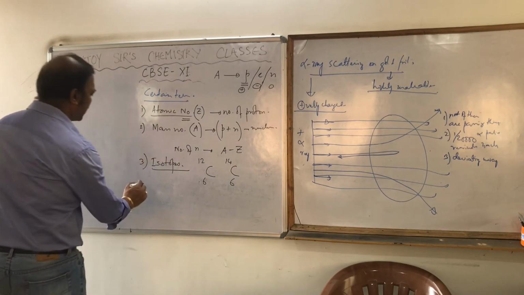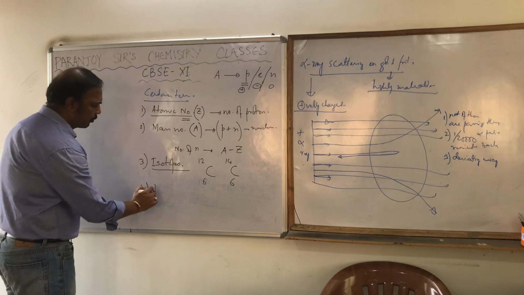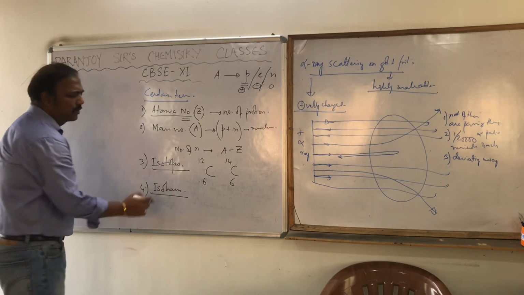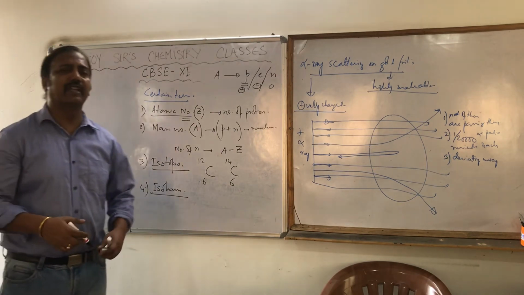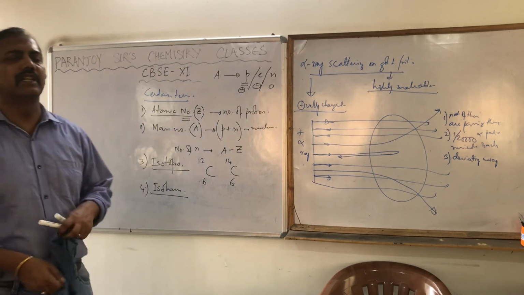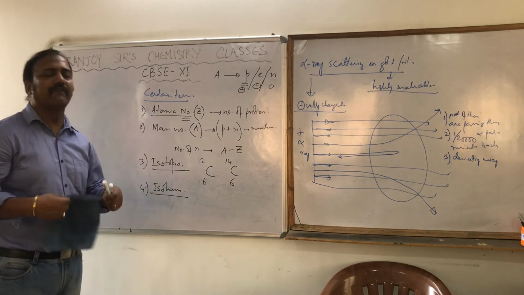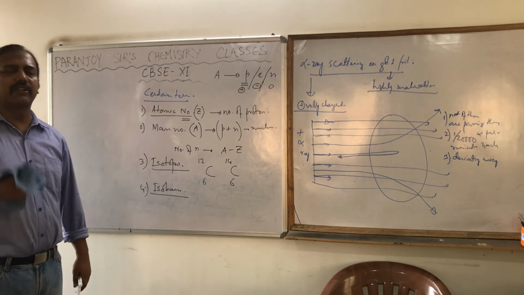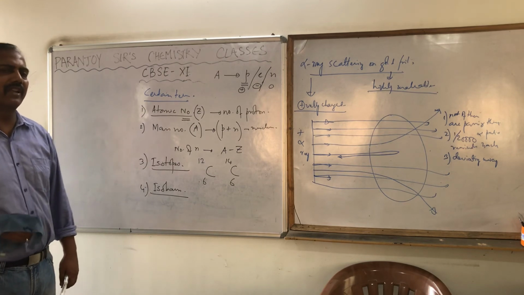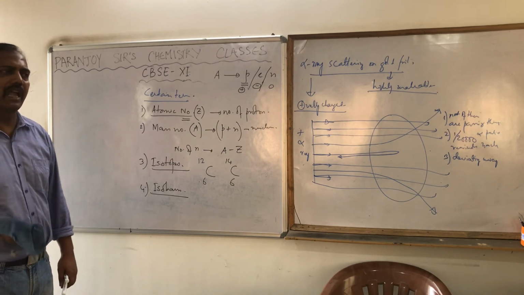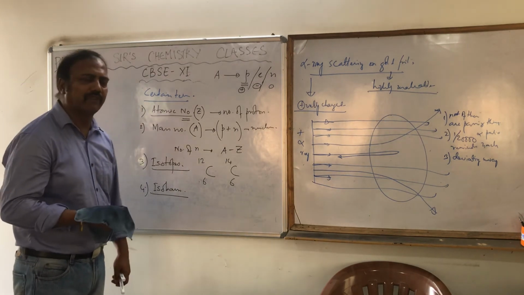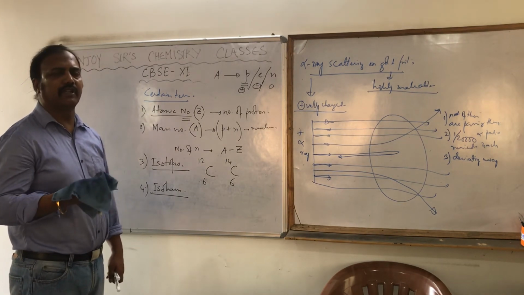The next one is isobars. What are isobars? They are different atoms of different elements, having different atomic numbers but the same mass number. Whenever the atomic numbers are different, they must be atoms of different elements.